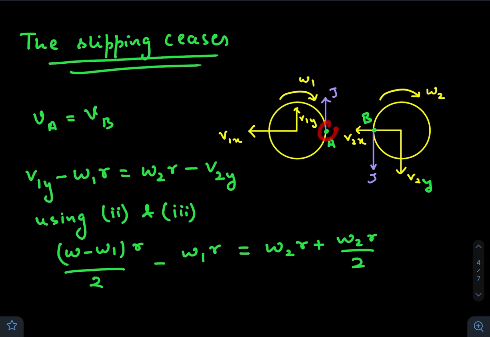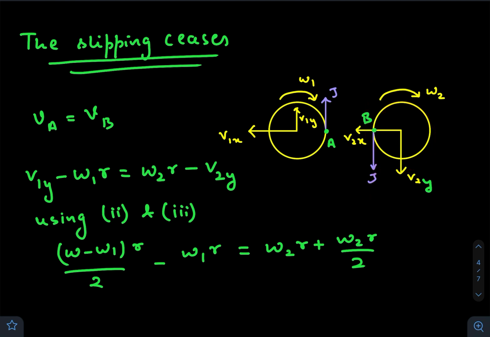So velocity of point A would be v1y, the velocity of the center of mass, plus the velocity with respect to the center of mass. So the velocity of point A will be the vector summation of omega 1 r and v1y. So v1y minus omega 1 r. Similarly for point B it would be omega 2 r minus v2y.